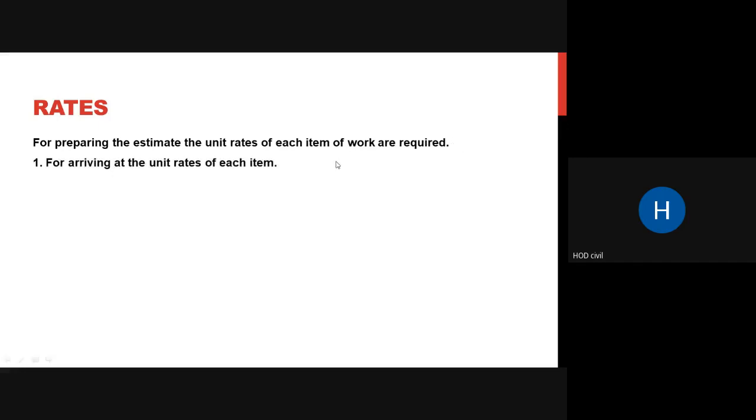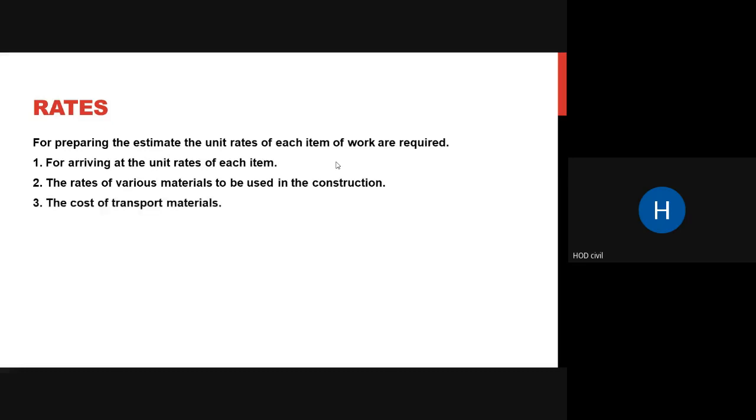Coming to rates. For preparing an estimate, the unit rates of each item of work are required, right? You need to know the rate of each item: what is the cost of your cement bag, the cost of excavation, the cost of your formwork, the cost of your bar bending. Various material costs, various labor costs, all those things you have to know. First, for arriving at the unit rate of each item, and then the rates of various materials to be used in construction are required.